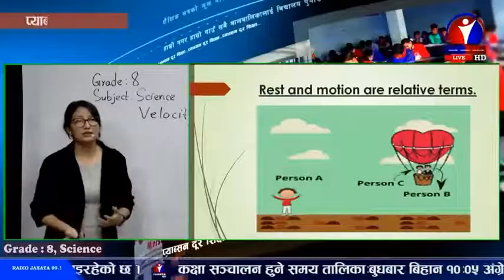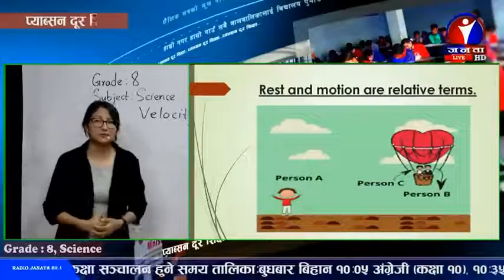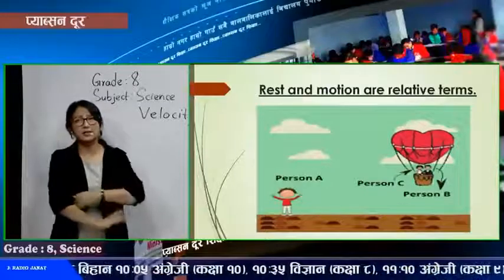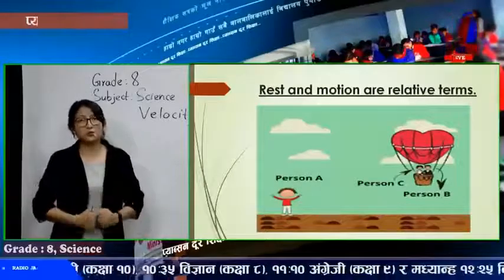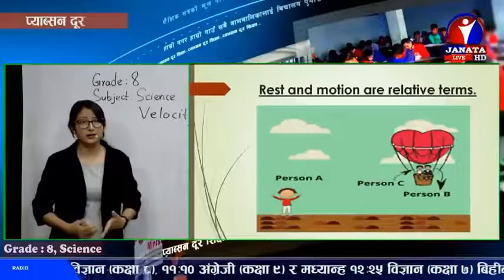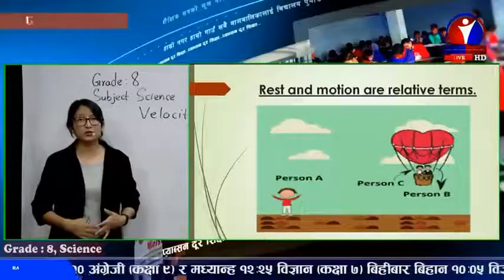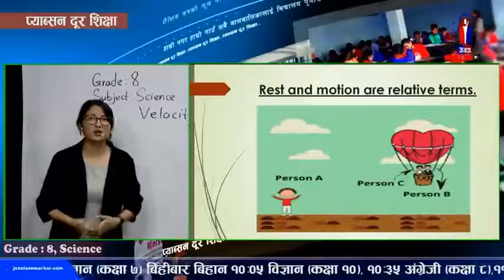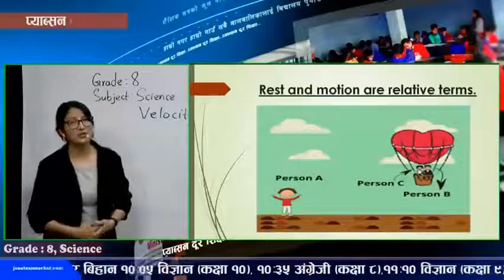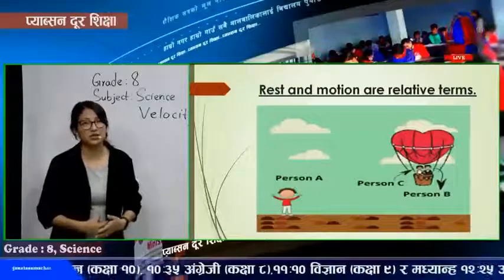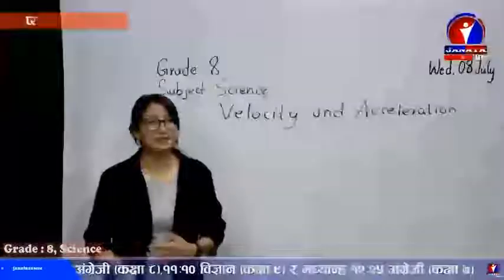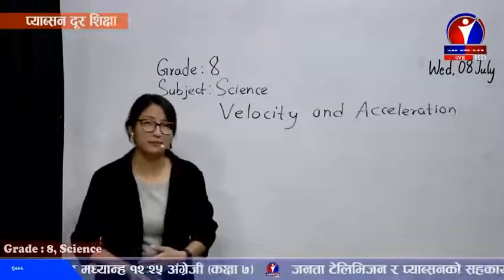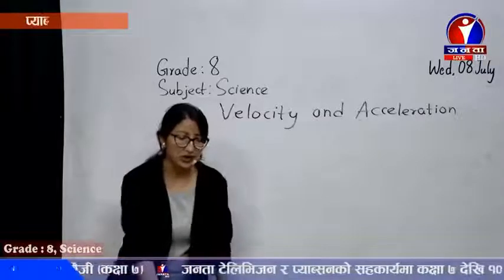Nothing in the universe is in constant or perfect rest. Like you see, I will not move at all. I'll stop breathing as well. I'll try to be in perfect rest. But you're standing on the earth, and of course the earth is rotating, revolving. So we are also in motion along with the movement of the earth. With these examples, we can conclude that rest and motion are relative terms, and things at present in rest can be in motion at the very same time as well.